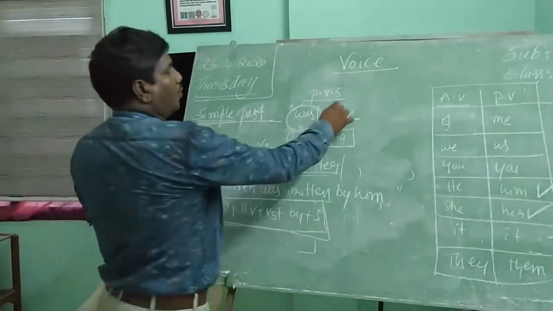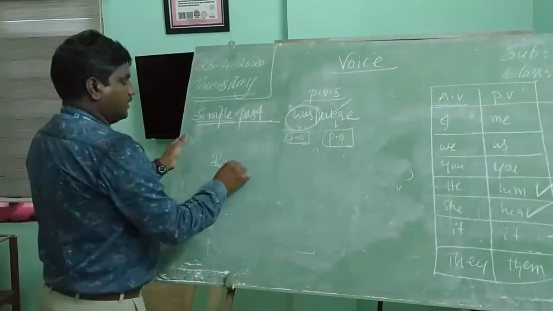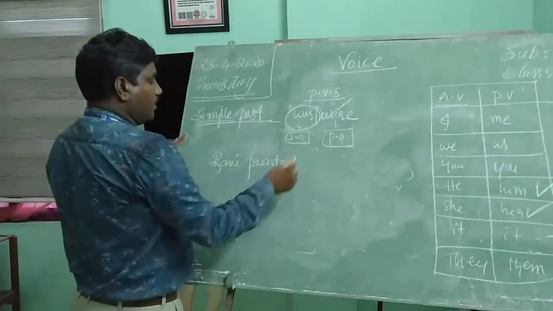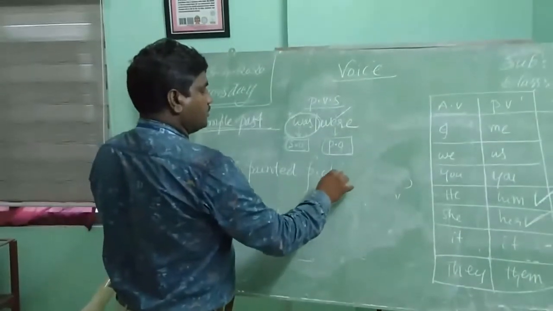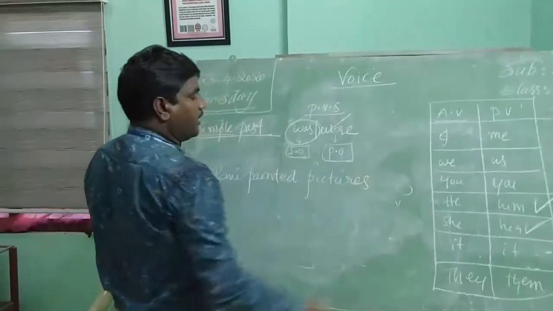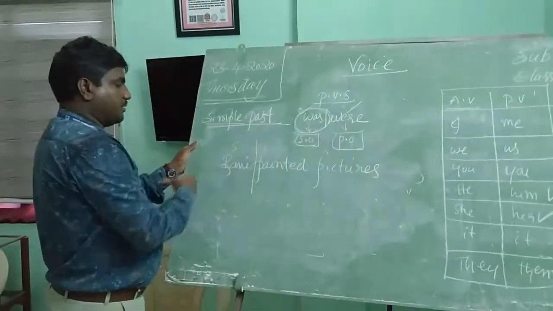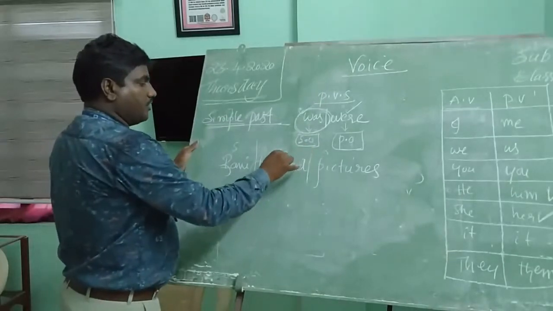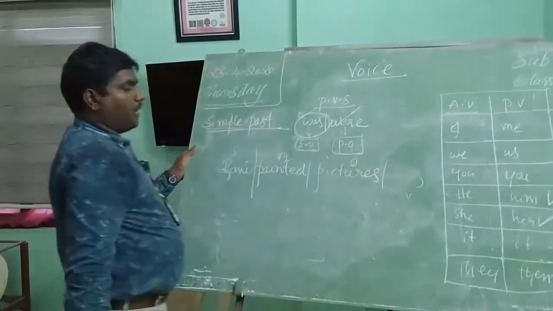So in this we have learned how to use was in the simple past tense. What about were? When shall we use were? That we will also learn. Rani painted pictures. Here, divide it like this. Rani, subject; painted, verb; pictures, object. Apply the rules.